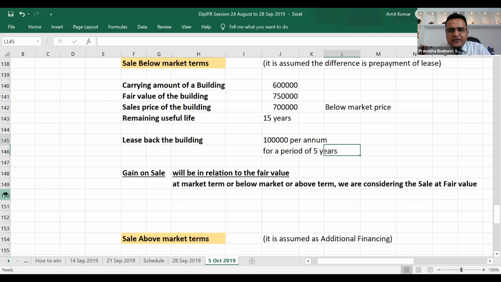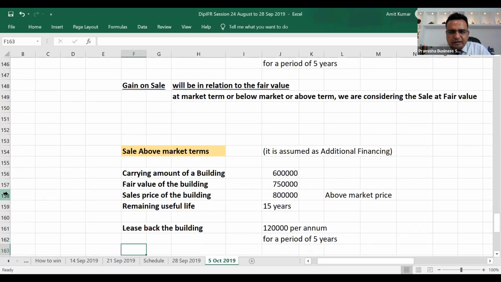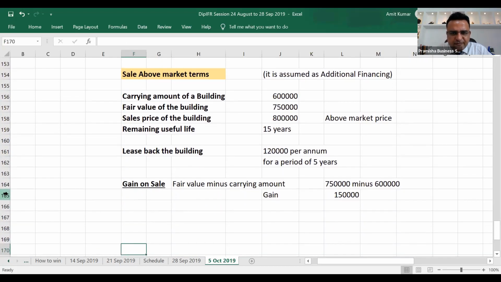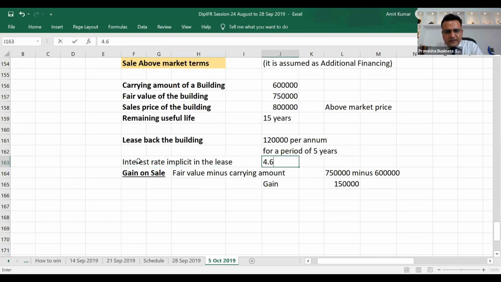If it is below market price, we'll assume it to be prepayment of lease. If it is above market price, we'll assume it to be additional financing. So what is the present value of these lease payments? 1,20,000, and if the rate of interest, if I take the example from the book, if the interest rate implicit in the lease is 4.5%, can you tell me the present value of lease payments? The present value of lease payments, 1,20,000 per annum for a period of 5 years.